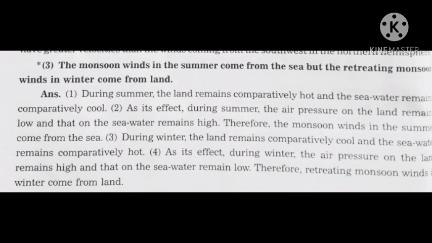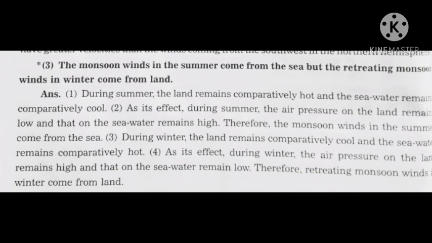Next question, the monsoon winds in the summer come from the sea but the retreating monsoon winds in winter come from land. Answer, first point, during summer the land remains comparatively hot and the sea water remains comparatively cold. Second point, as its effect, during summer the air pressure on the land remains low and that on the sea water remains high. Therefore, the monsoon winds in the summer come from the sea.